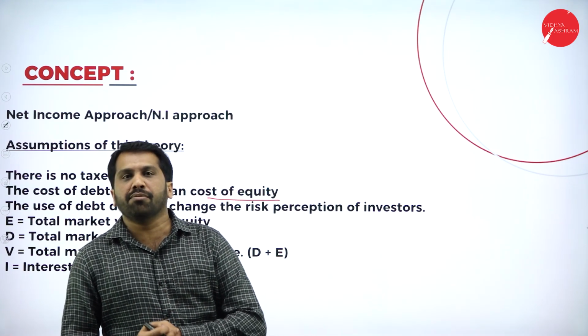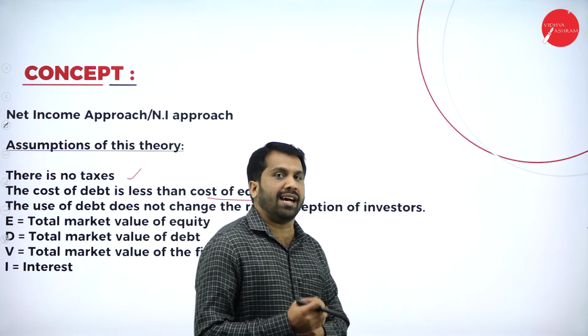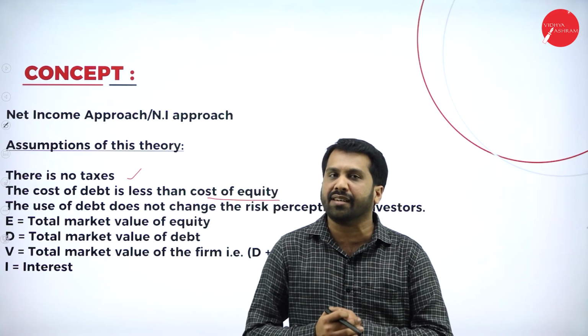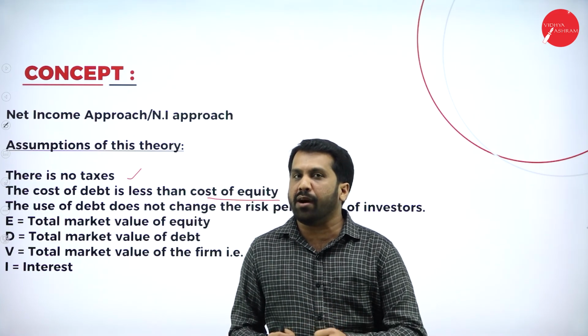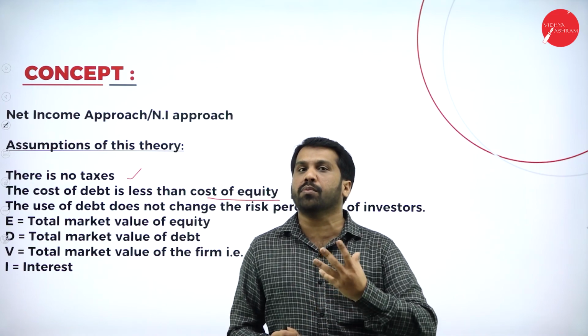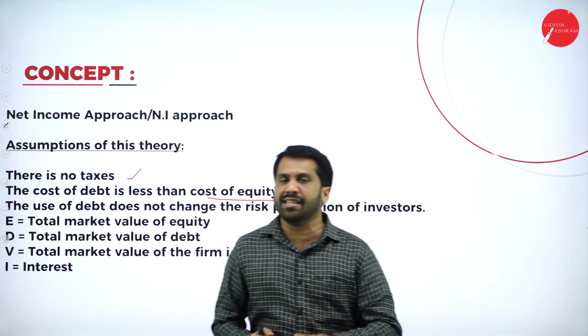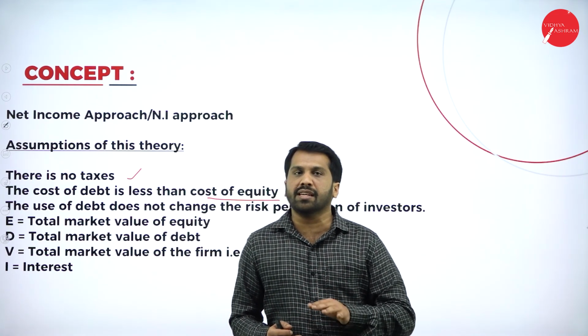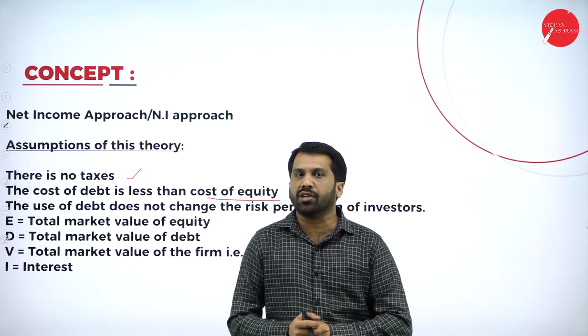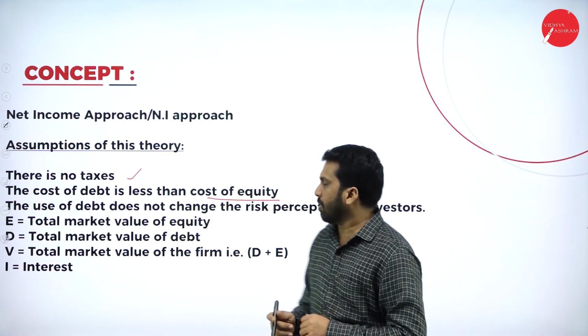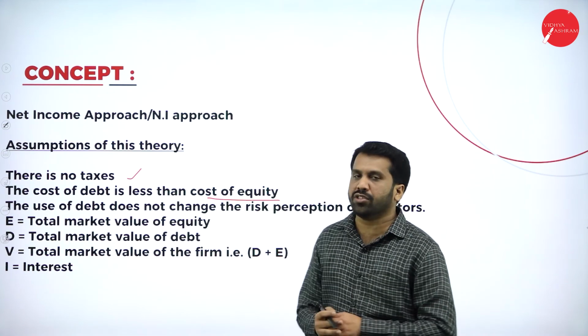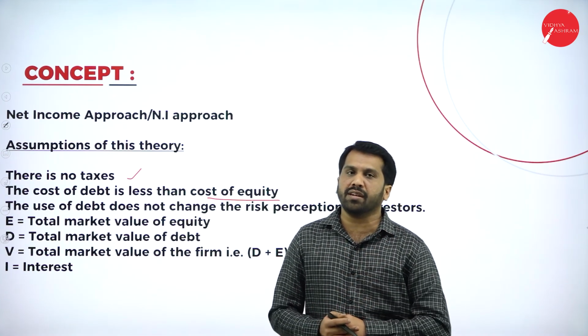That's why if you want to invest in a company as a debenture holder or as an equity shareholder, equity has more risk, so the return will be more. Debenture has less risk, the return will be less. Company has to give debenture holders less interest and company has to give equity shareholders more dividend.